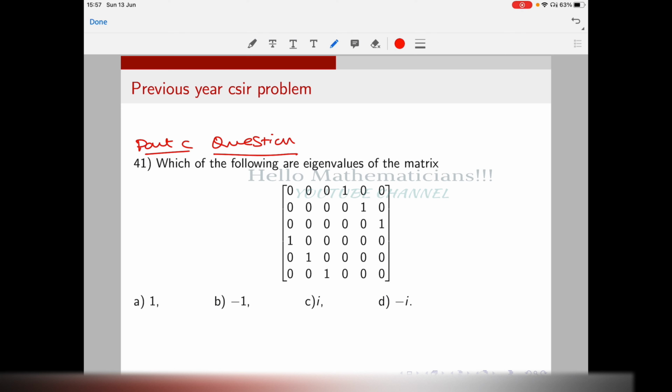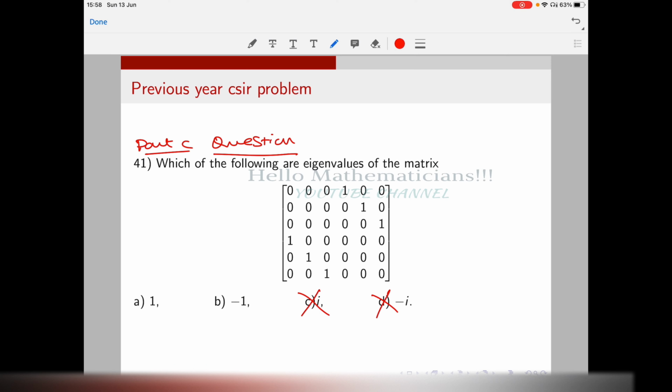Okay, if you got the answer, it's very good. You see it is a symmetric matrix, and a real symmetric matrix has all its eigenvalues real. Therefore, i and minus i cannot be roots. And what happens is 1 and minus 1 are actually eigenvalues of this matrix.